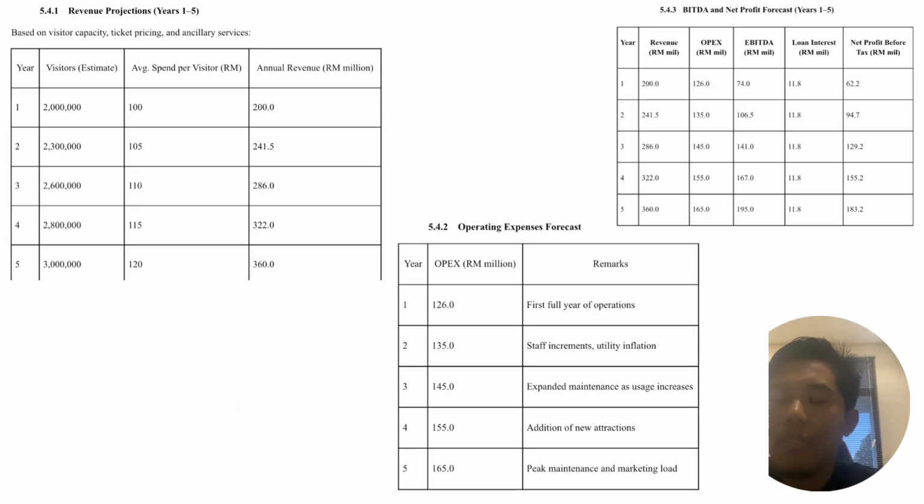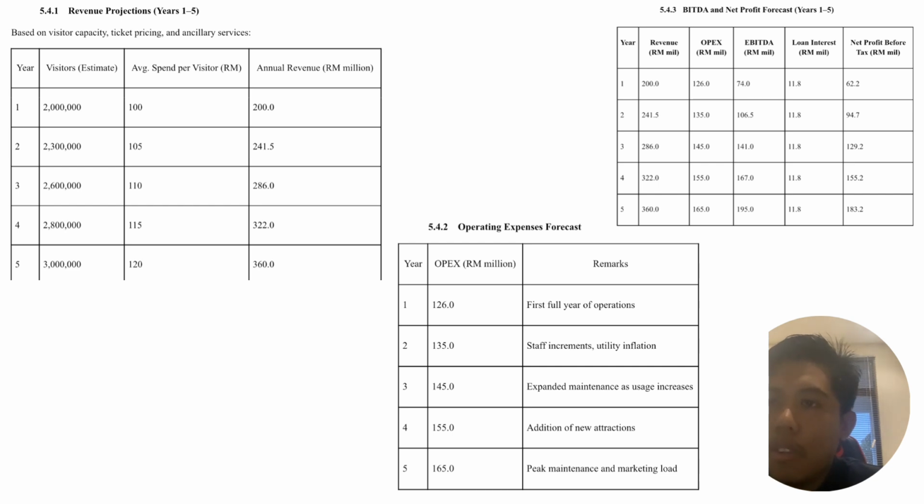Next, for our financial plan, we'll start off with the revenue projection, based on the visitor capacity, ticket pricing, and ancillary services. From this table, it is assumed that for the first year, we will take around 2 million visitors, and it will increase proportionally to the efforts and the seasonal events. It is also noted that visitors may spend during their stay at the theme park on tickets, food, beverages, merchandise, and also parking fees. Finally, the revenue growth assumes stable macroeconomic and tourism trends.